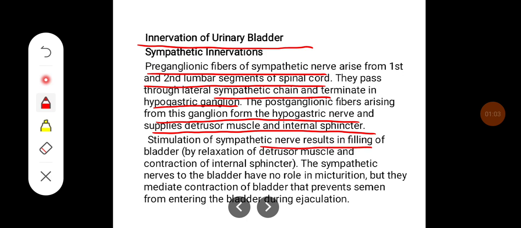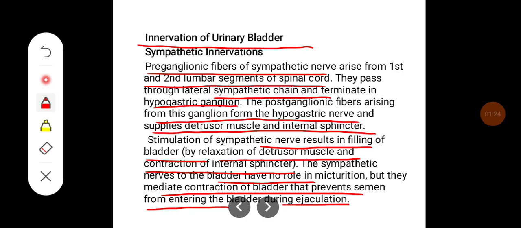Stimulation of sympathetic nerve results in filling of bladder, that is by relaxation of detrusor muscle and the contraction of the internal sphincter. The sympathetic nerves to the bladder have no role in micturition, but they mediate contraction of bladder that prevents semen from entering the bladder during ejaculation.